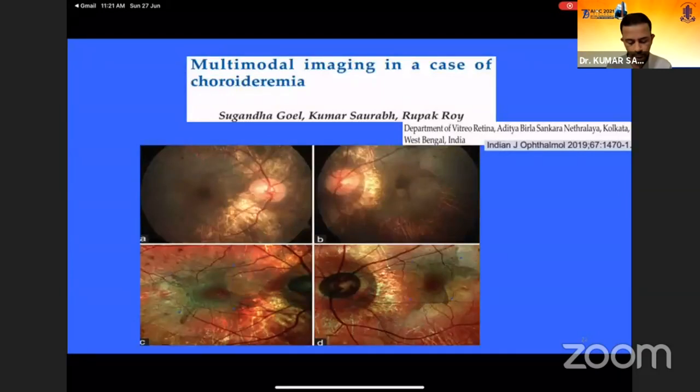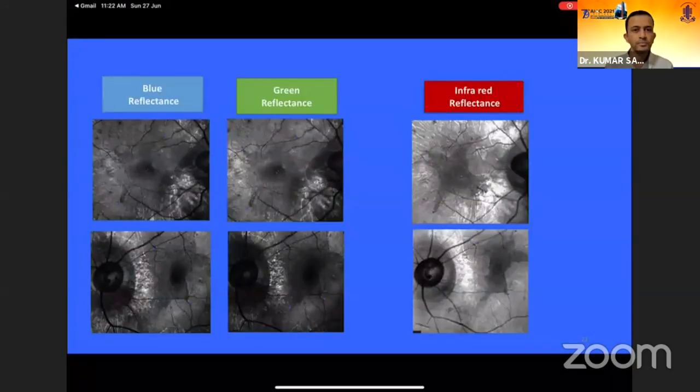Choroideremia is an X-linked degenerative disorder of the retina and choroid, which starts from the peripheral lesion. In the multicolor image, the lesions are better appreciated and delineated from the central preserved retina, which can be of prognostic value and for follow-up of the disease. Here also the infrared reflectance channel shows the well-demarcated area of preserved retina over the macular area in both the eyes, right and left.